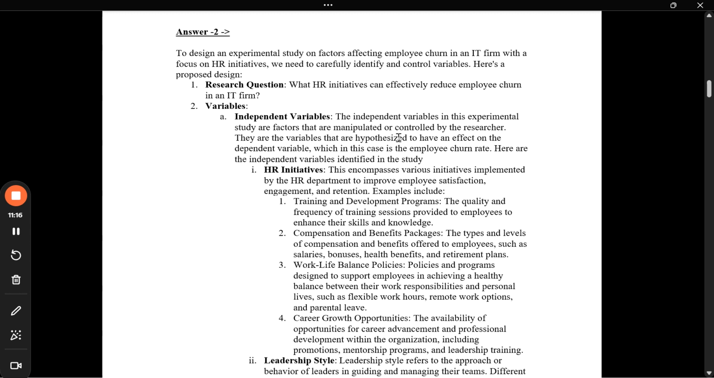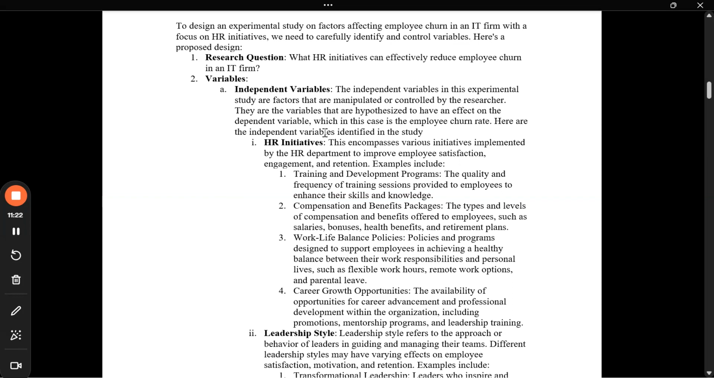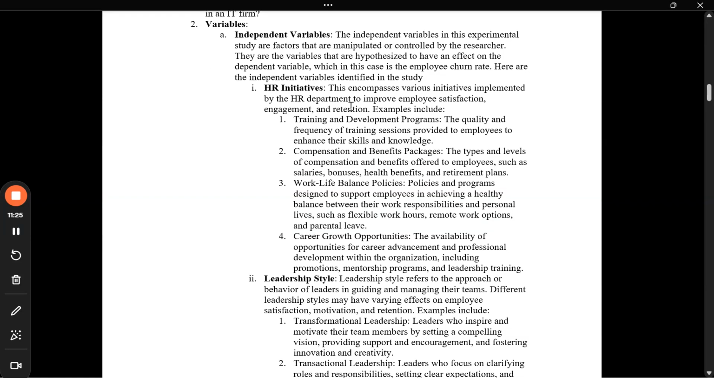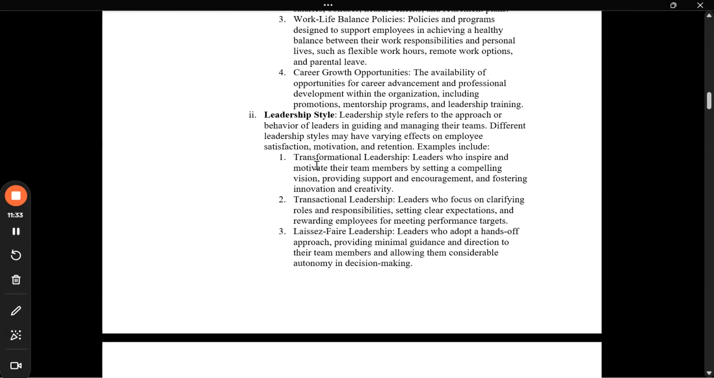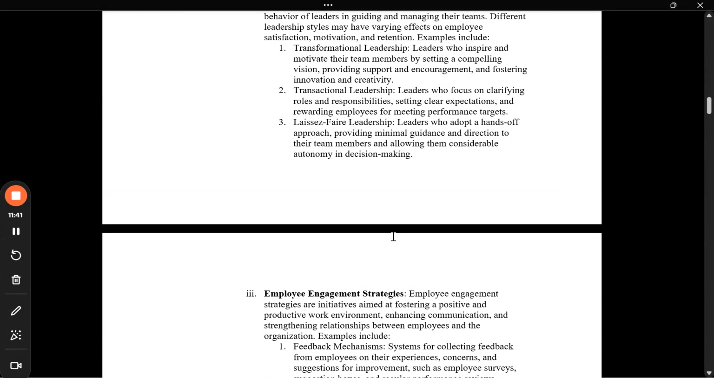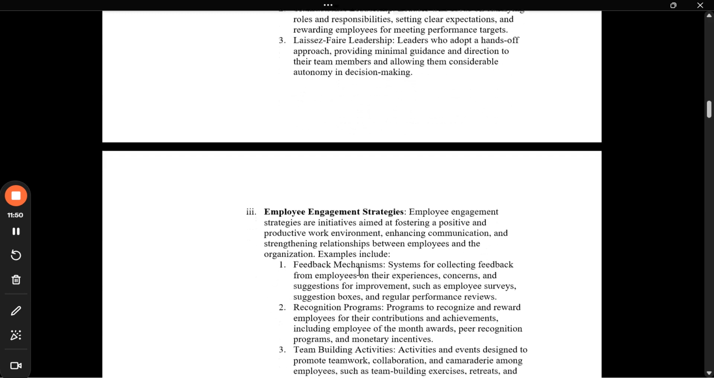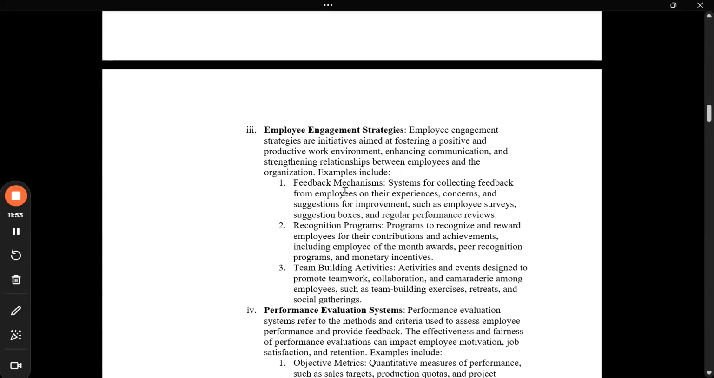What are independent variables? I just gave a brief explanation, as well as explained with reference to this employee churn rate. Then we covered that these are the following independent variables. One is the HR initiatives which need to be taken care of, like trainings, compensation, work-life balance, career growth opportunities. Then there is leadership, as we have different types of leadership. I think you all have gone through it in semester 1: transformational, transactional, laissez-faire leadership, or you can explain the 7 or 8 leadership techniques we studied in, I think, marketing management, or it's MTP, I'm not sure. Then the third is employee engagement strategies, like regular feedback, recognition, team building activities.